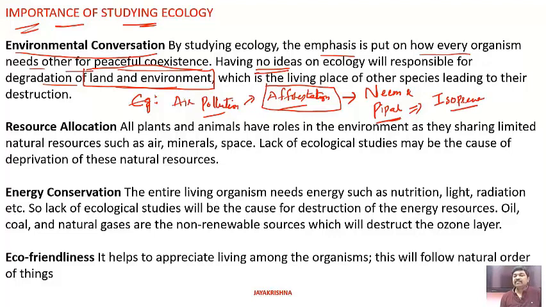What ecologists have discovered recently is that certain plants release a compound called isoprene. This isoprene is very useful for controlling pollution. Due to this isoprene, you can find more sequestration of carbon dioxide and more release of oxygen. Therefore, these two plants are very important. Whenever you plant them nearby, you can find the degradation of the environment reduced to the minimum.